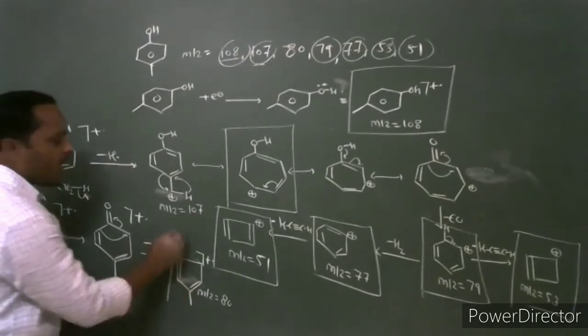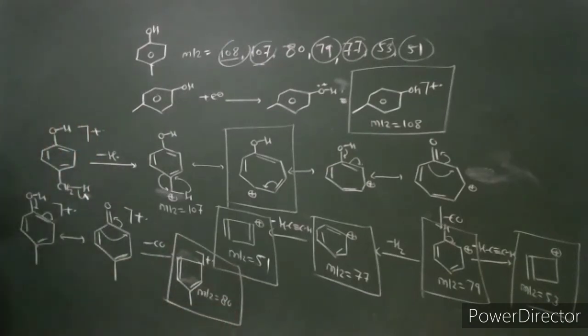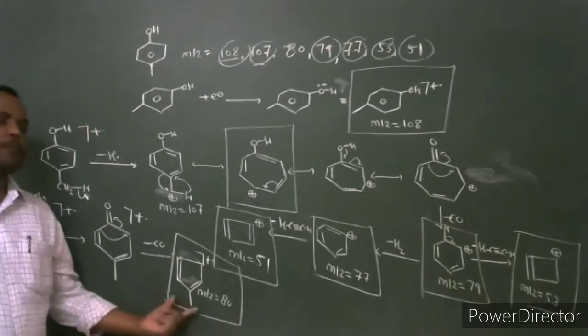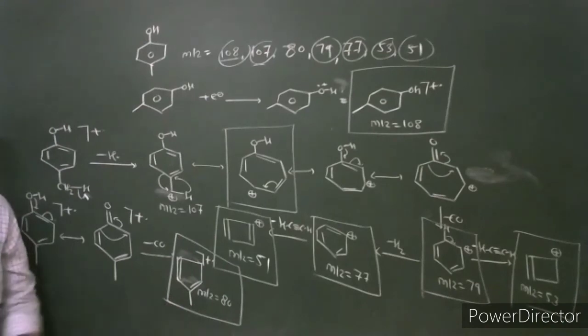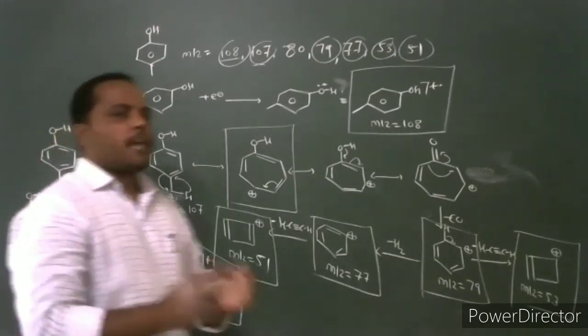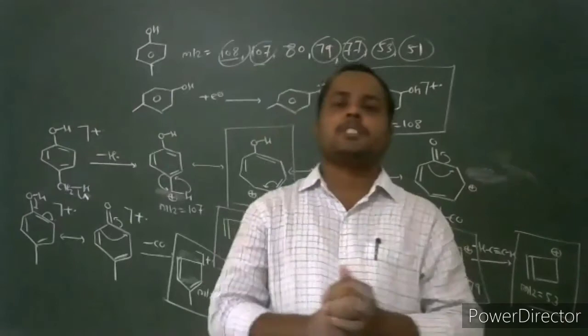This is the fragment ion, and this is the structure of the fragment which has mass to charge ratio 80. This is the fragmentation for phenolic compounds.